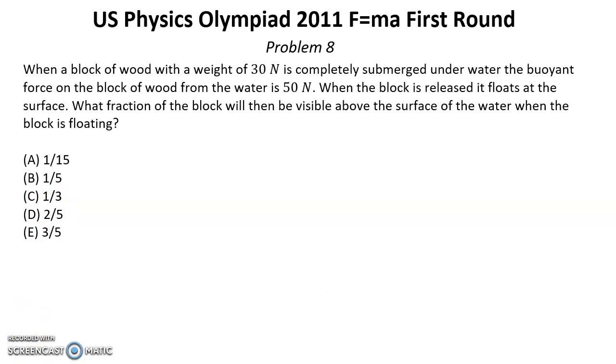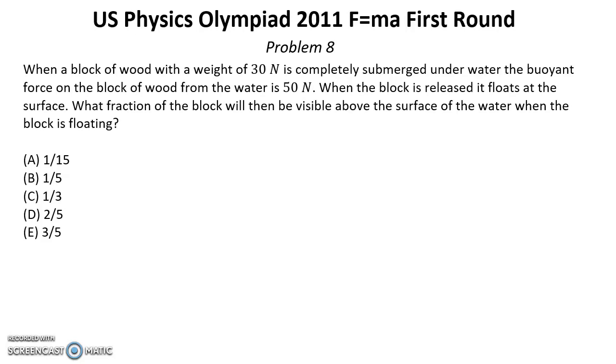Problem number 8. Solution for this problem you can find below this video in the reference of the description. When a block of wood with a weight of 30 newtons is completely submerged under water, the buoyant force on the block of wood from the water is 50 newtons. When the block is released, it floats at the surface. What fraction of the block will then be visible above the surface of the water when the block is floating?